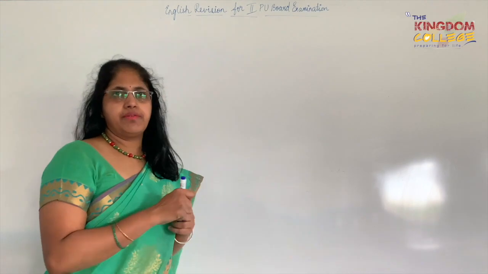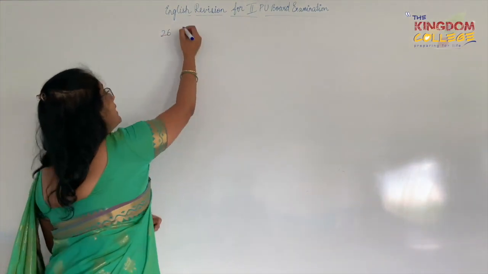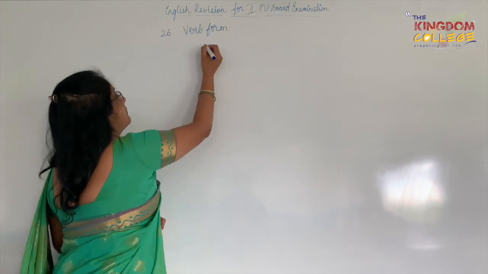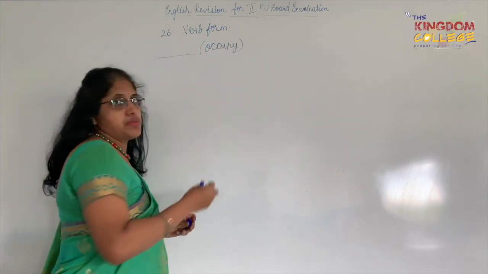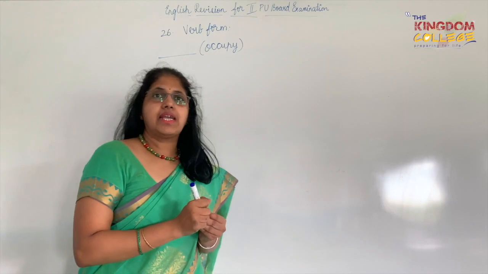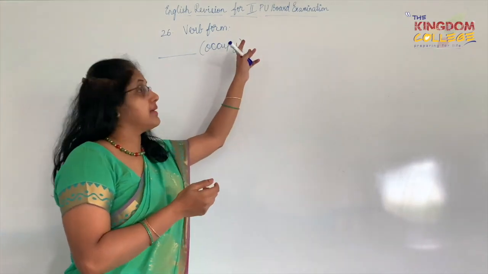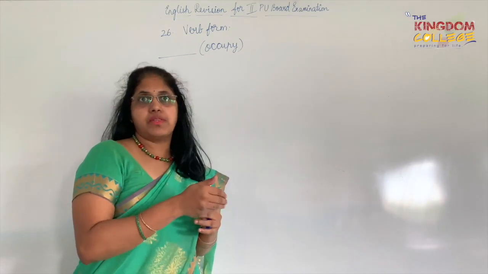Right now if you look at the question paper, there's a main called the 26th main, where we have a verb form. What does this verb form mean? There is a word given, say occupied, in the brackets, and there's a dash before that. That means I need to write the passive form of this word. Verb form means the suitable verb form, like I'm going to do the passive voice of this verb.